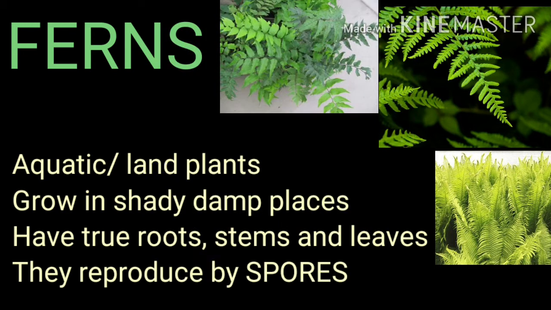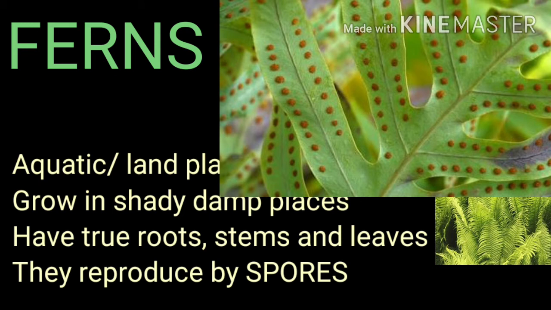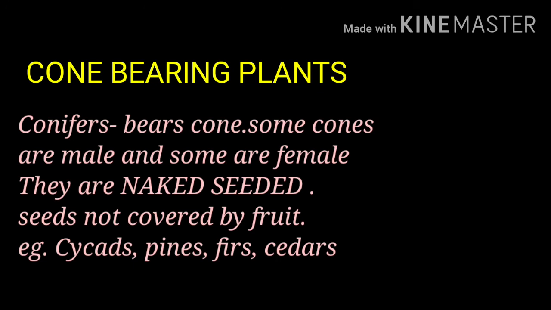Ferns reproduce by spores, means we can produce a new plant by spores. Here we can see a brown circular structure on the surface of the leaf, and this structure is known as spores.